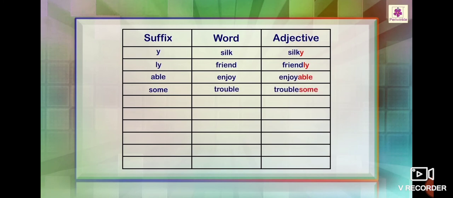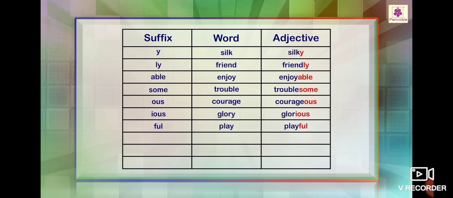Next is adjectives ending in ous, ious, or ful. For example, courage, courageous. Glory, glorious. Play, playful.